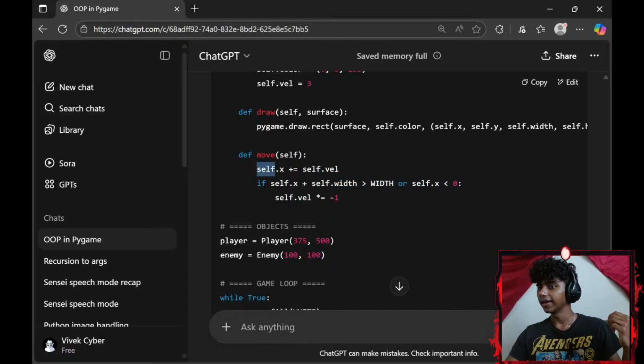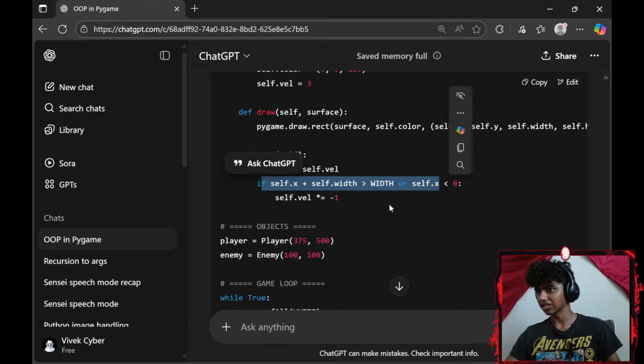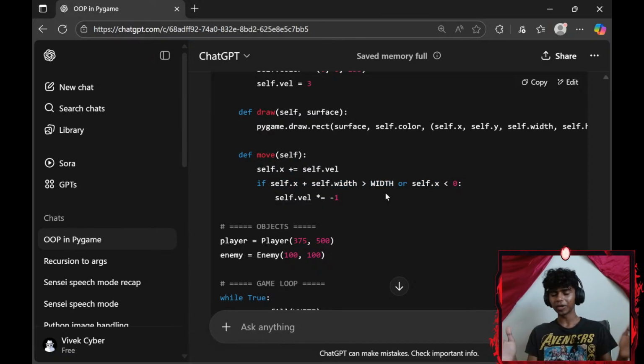So enemy's x-axis increases by my enemy's velocity if enemy's x-axis plus enemy's width is greater than the width, my screen's width, or enemy's x-axis is less than 0. Oh, so this is the general automated bouncing stuff.